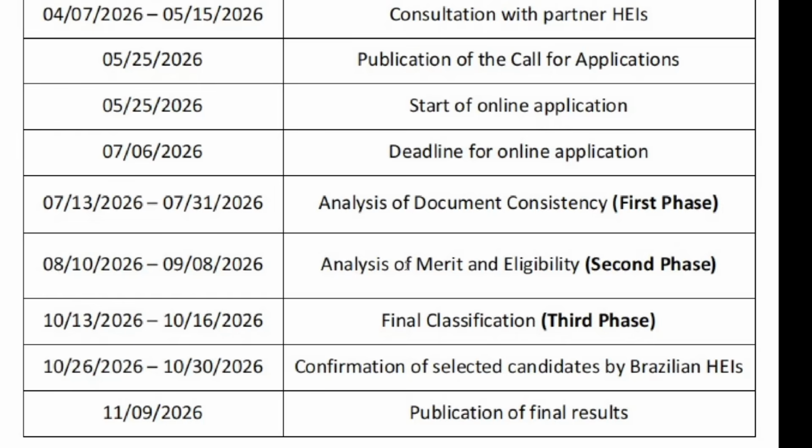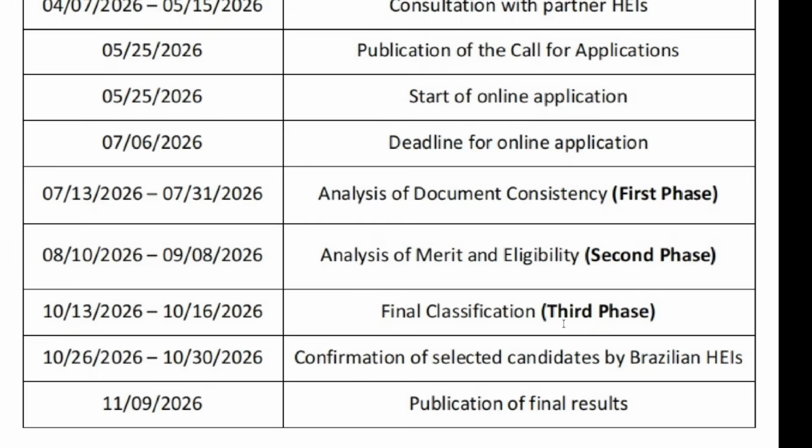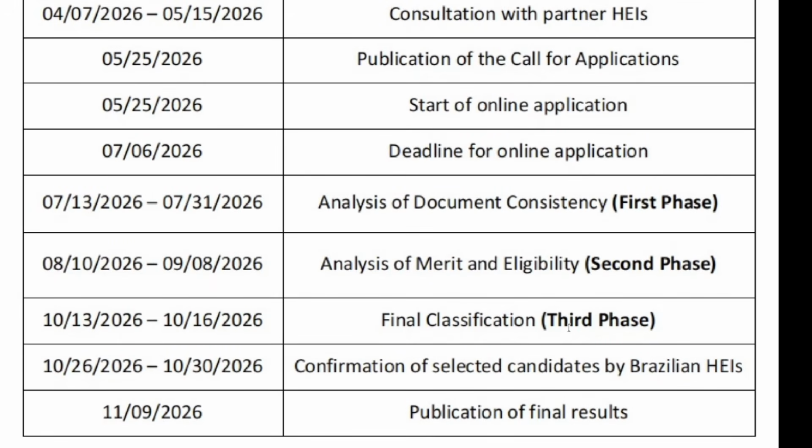Then thereafter, there's going to be final classification, which is the 3rd phase. The final classification is in case maybe while you were applying, you selected 4 schools, and let's say your application goes through in 2 or 3 of those schools. You don't expect that all 3 schools will bring out your name at the last stage. So GCUB itself is going to do the classification. Either you're going to go to the north, go to the east, or so. They're just going to do that themselves. But we should be expecting the final results sometime in November.